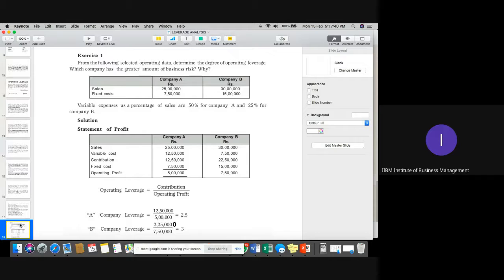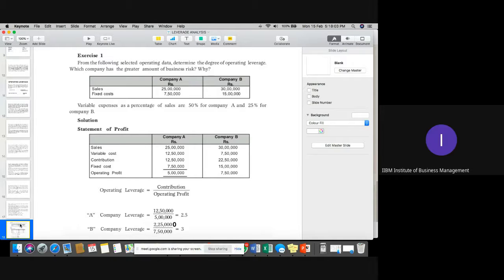The higher the operating leverage, the higher the risk or burden on the company, and that company would be more risky compared to a company having low leverage. Is it clear, everyone?